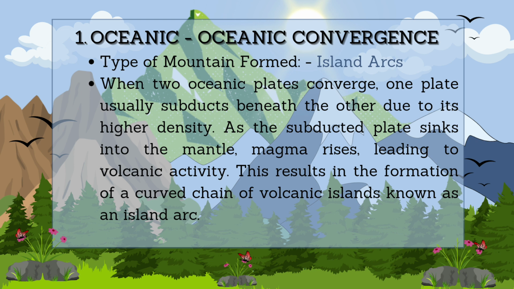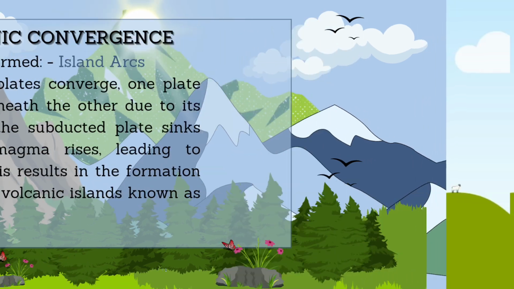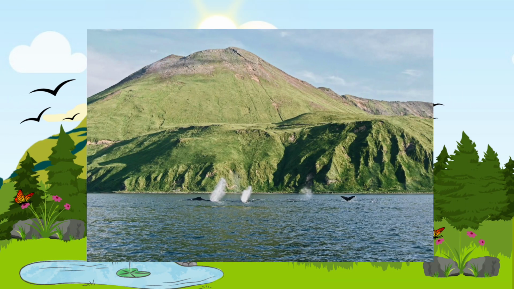Now, as the subducted plate sinks into the mantle, magma rises, leading to volcanic activity. This results in the formation of a curved chain of volcanic islands known as an island arc. The Aleutian Islands off the coast of Alaska are an excellent example of oceanic-oceanic convergence.